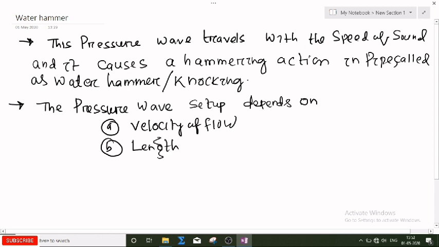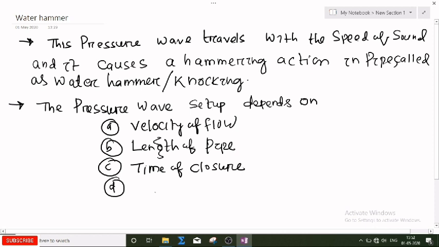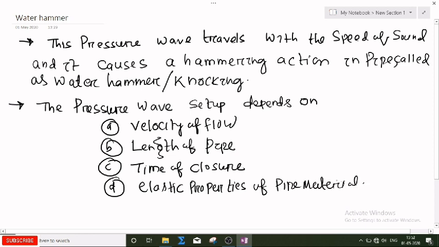Third, the time of closure. What is the time taken by a person to close the valve? So the third parameter is the time of closing the valve. And the last parameter is the elastic properties of the pipe material. So these are the four parameters on which the pressure wave will depend.